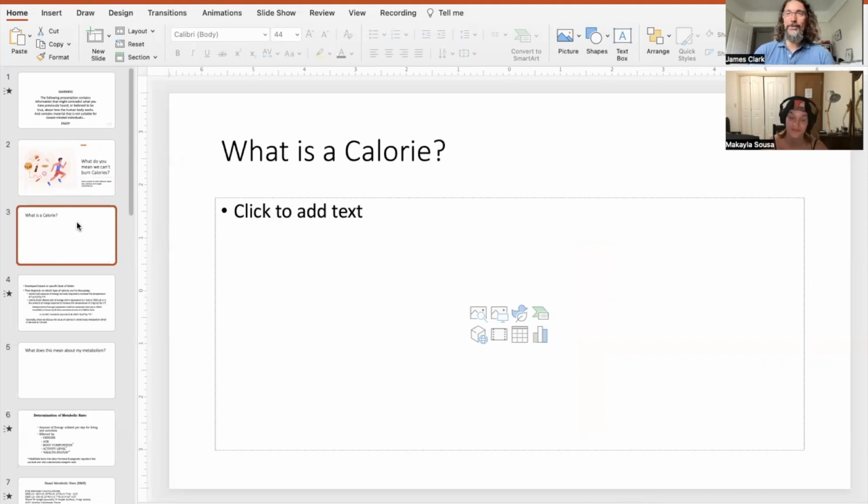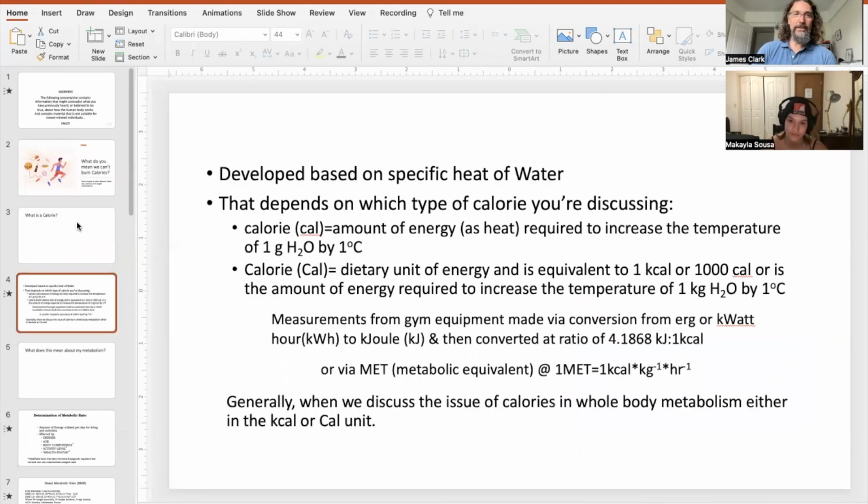We use the word calorie a lot. So what is a calorie? That's the first key step that we have to have here. A calorie is a unit of heat. It's a unit of energy that is based off of the specific heat of water, and that is about 4.1868 kilojoules of energy for every dietary calorie that we consume.